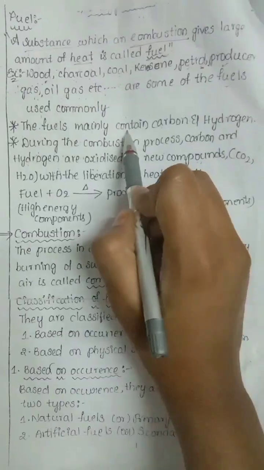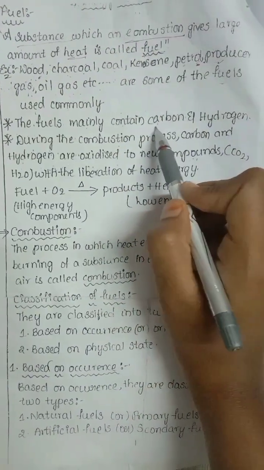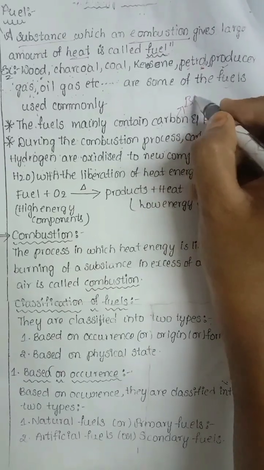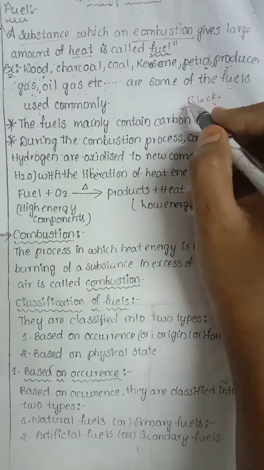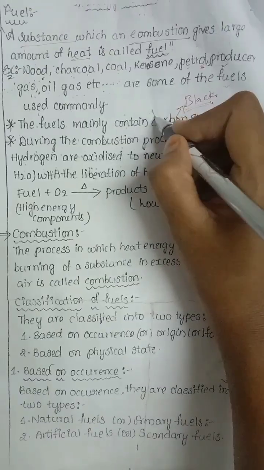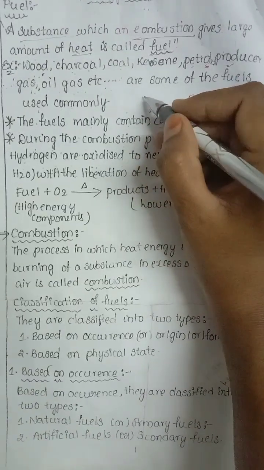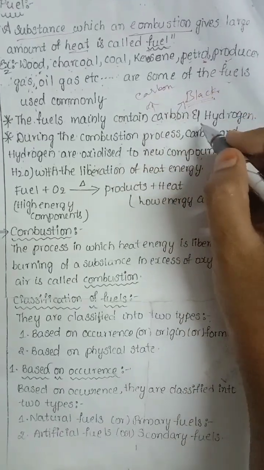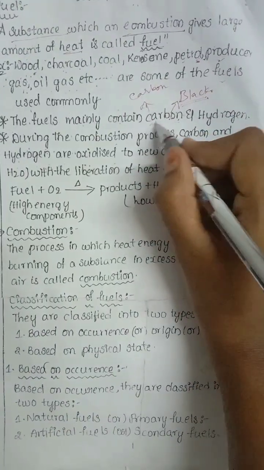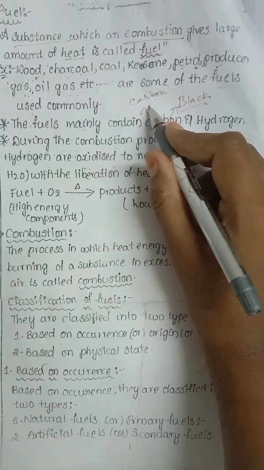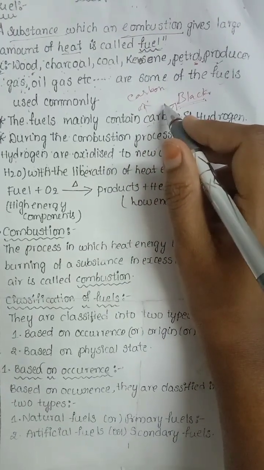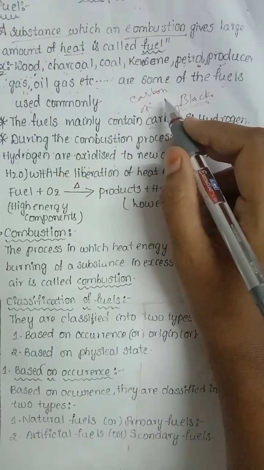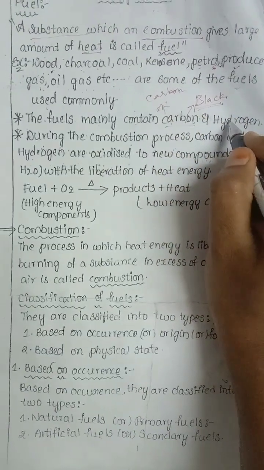Fuels mainly contain carbon and hydrogen. Carbon is a substance that appears in black form. In a cylinder, we remove carbon, so we do not get ash. By removing carbon, we get CNG gas, which is used in vehicles. And for cooking, we remove carbon and hydrogen.